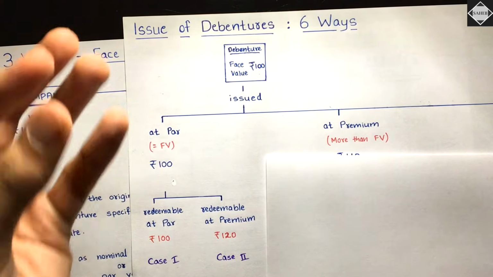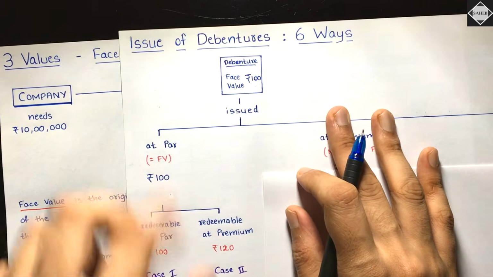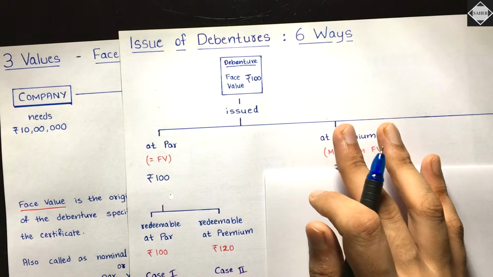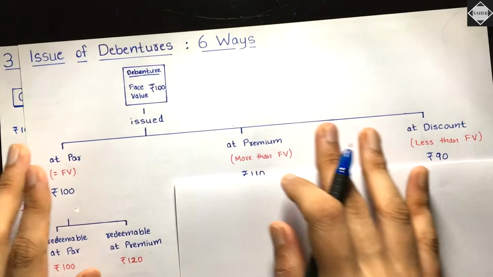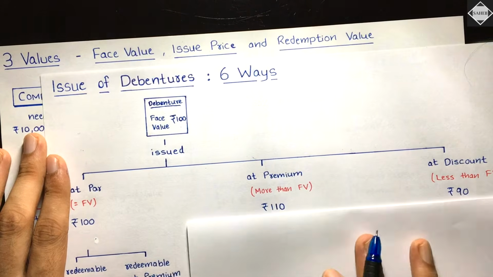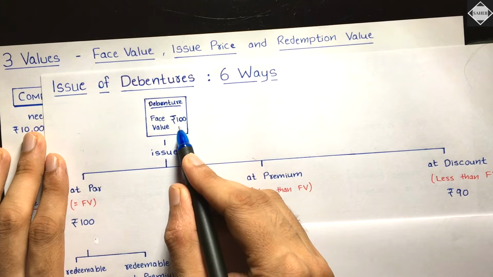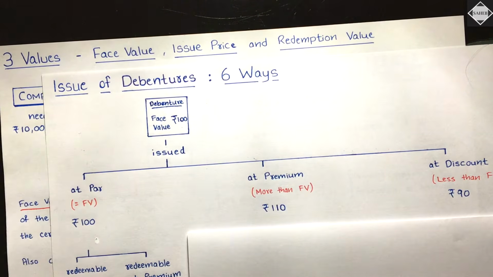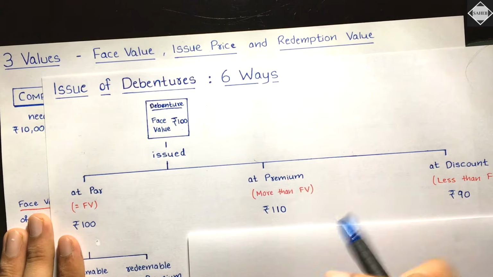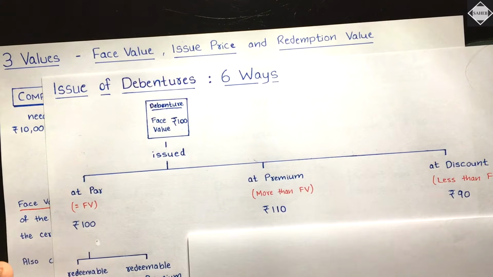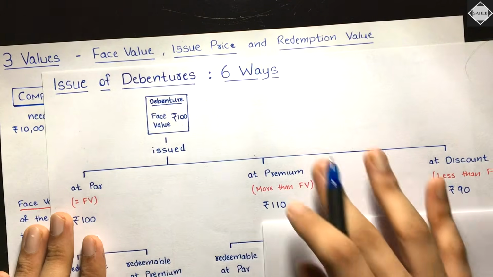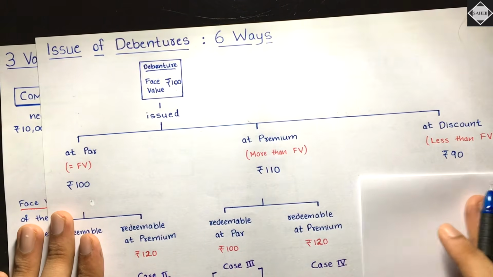Because understand, you have taken a loan of 100. How can you repay back 80, 90, 70 rupees? You can't do that. It's completely messed up. That will never happen. Then see, issue of debentures can also be at premium. What does that mean? It means more than face value. Face value is rupees 100. So if the debentures are issued at 110, for example, then we'll say issued at premium. Even if it is 101, 1 rupee premium. Is that clear? And then same, redeemable at par and redeemable at premium.